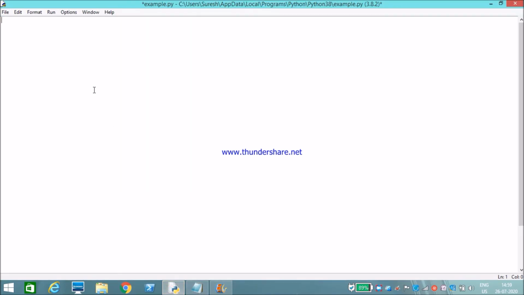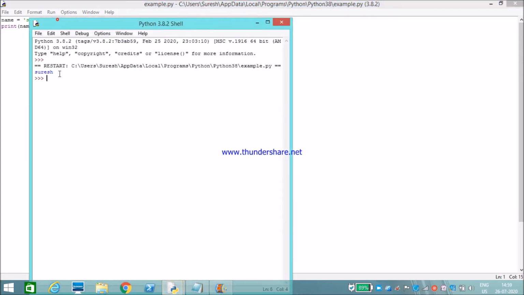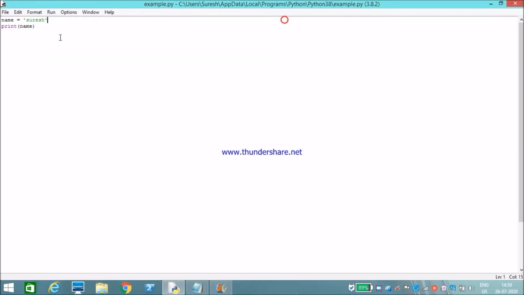Now I will create name is equals to Suresh. I will print name and run this program. See, it will print Suresh. Now I will use underscore.